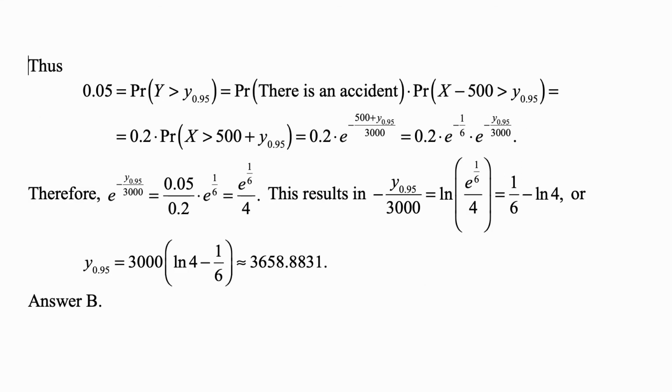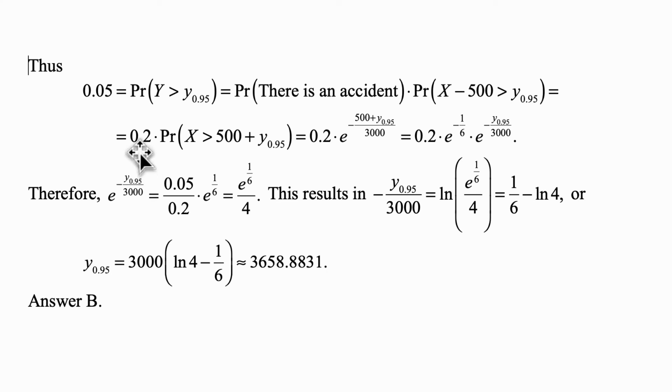Thus, 0.05 is the probability that y is more than y 0.95, and it's the probability that there is an accident times the probability that x minus 500 is more than y 0.95.